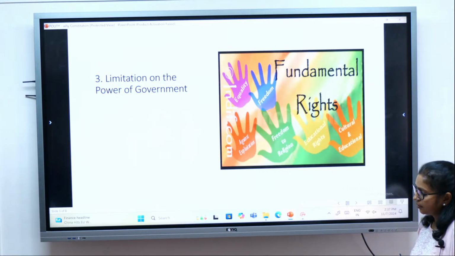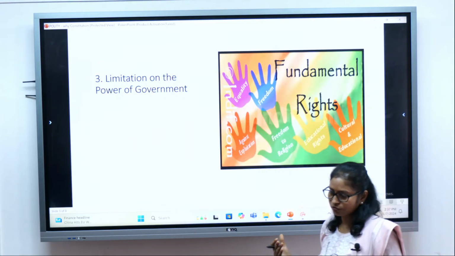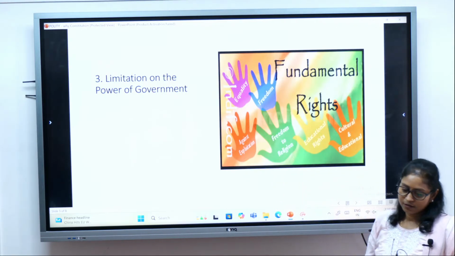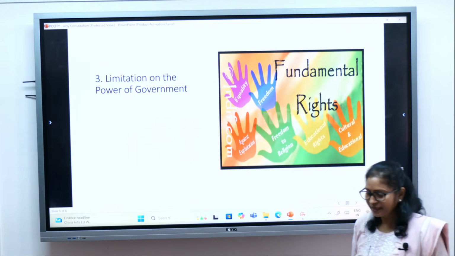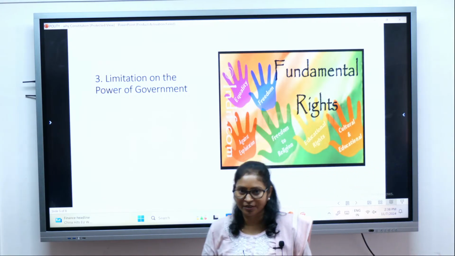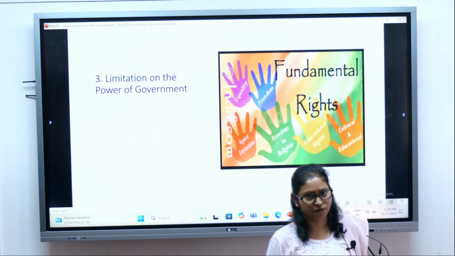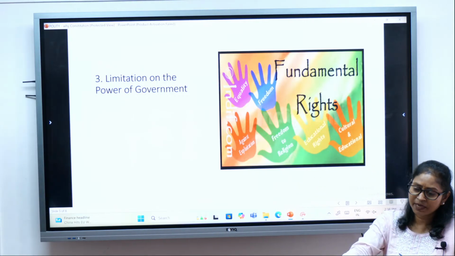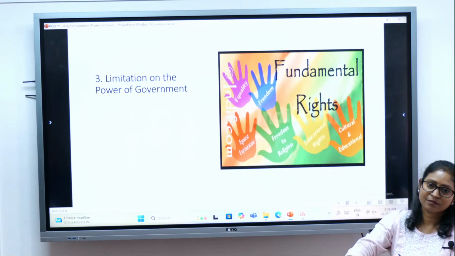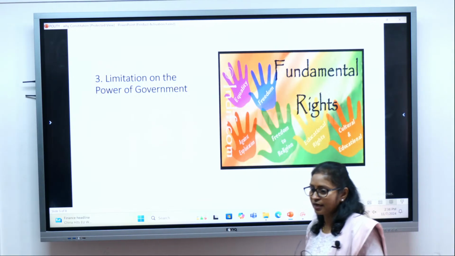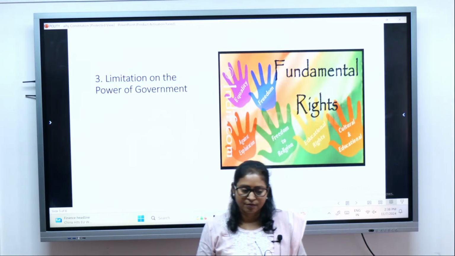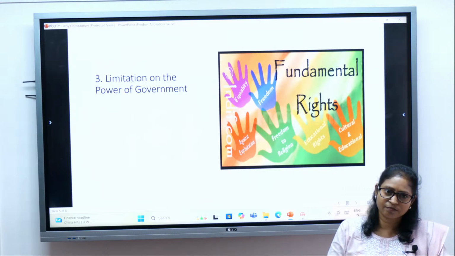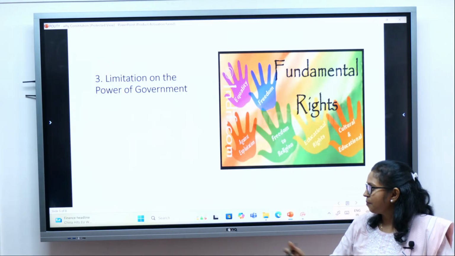Yeah. So another function of the constitution is to provide limitation on the power of the government. See, the government can become authoritarian because they have lots of power. If those powers are not clipped, or if those powers are unrestrained, there is a tendency for the government to become authoritarian, because power corrupts.